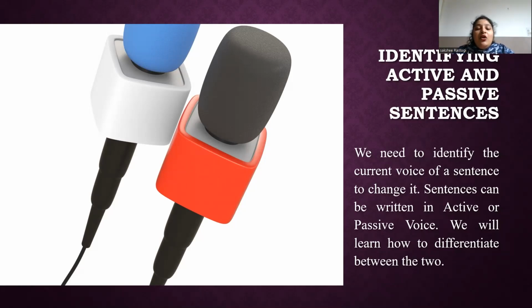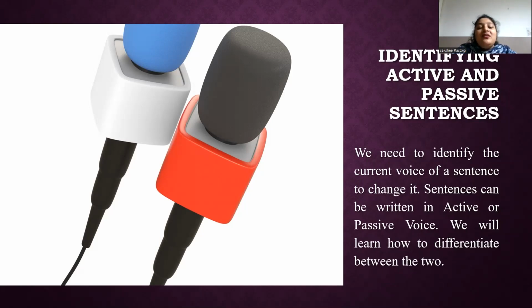The company will launch the product. The main verb is will launch. The subject in this line is company. And who did the action? The company will do the action. Therefore, it is an active sentence. The product will be launched by the company. See, in this, the main verb is will be launched. And the subject is product. And who did the action? The company will do the action, therefore it is a passive sentence.